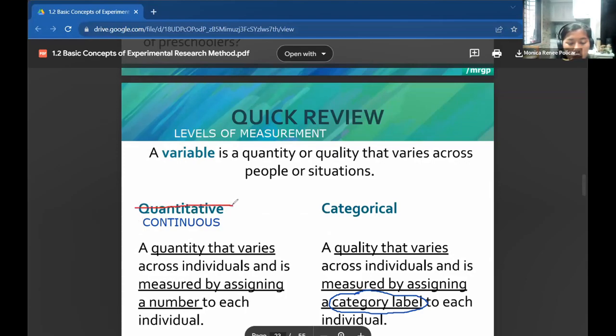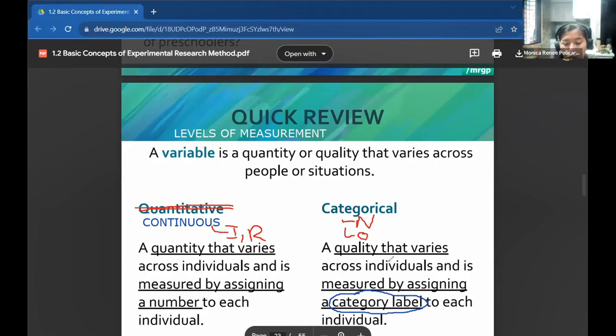So again, we're just going to simplify it to categorical for nominal and ordinal, and continuous for interval and ratio level of measurement. So again, if you are using numbers as values, wherein you can use that information to compute algebraic expressions, then we are now using continuous data.